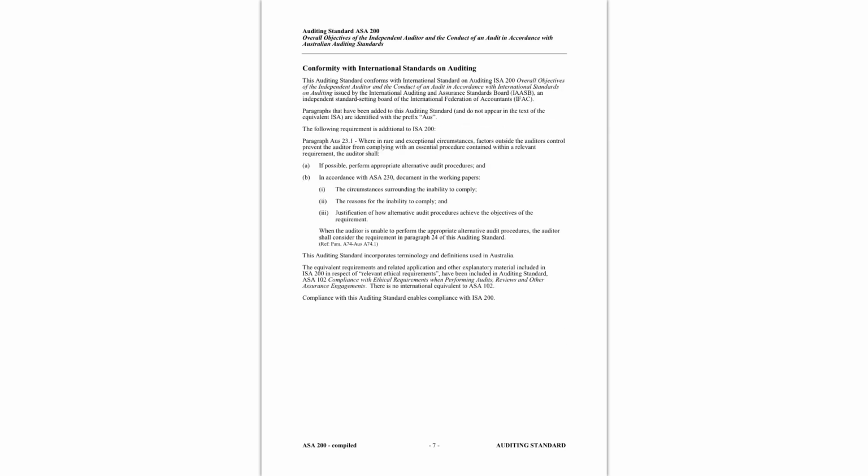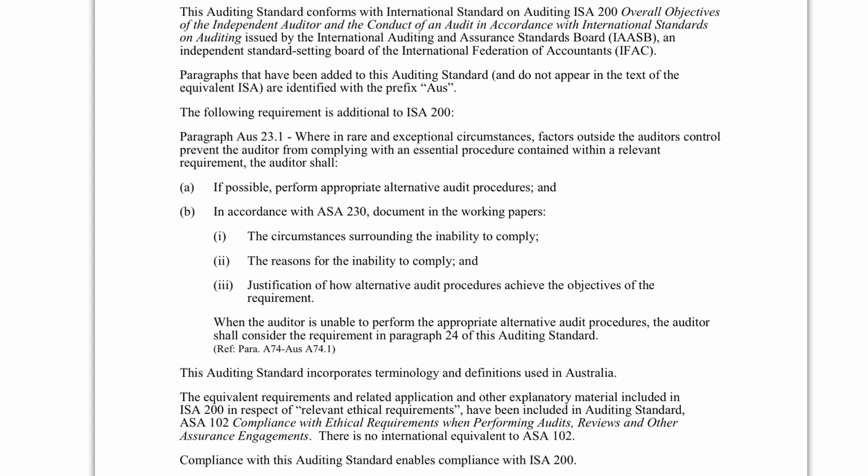We don't need to look at the compilation details or this extra page here. It says that it does conform with ISA200 there. But what is important to note for my Australian students and my international students is that we do have some extra information in this section here in addition to ISA200, and that's paragraph AUS 2321. So when I'm looking at that, if you're an ISA user, that's not something you need to worry about. So they're specific to the AUS paragraphs.